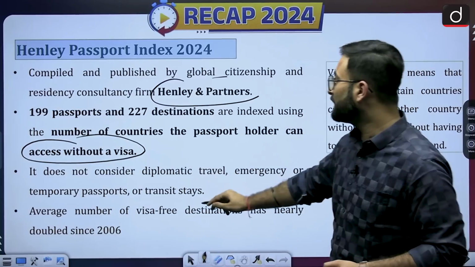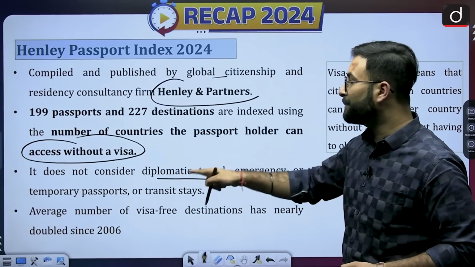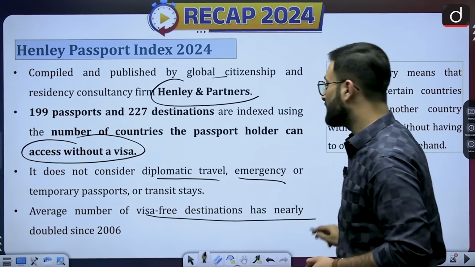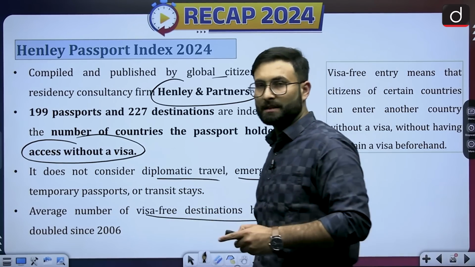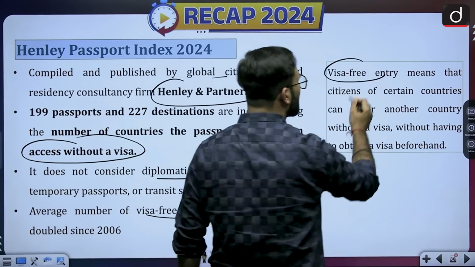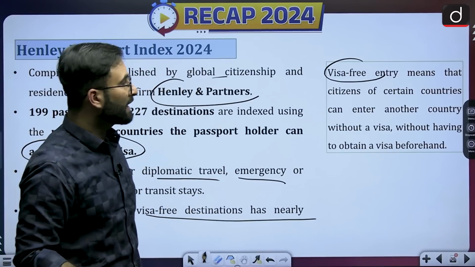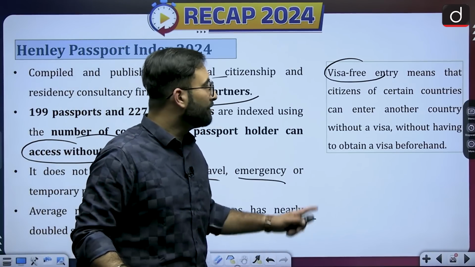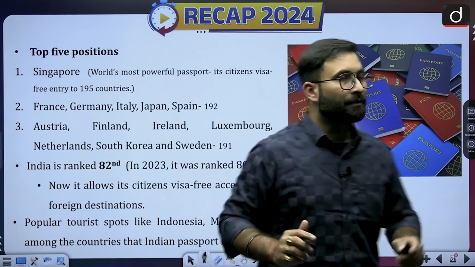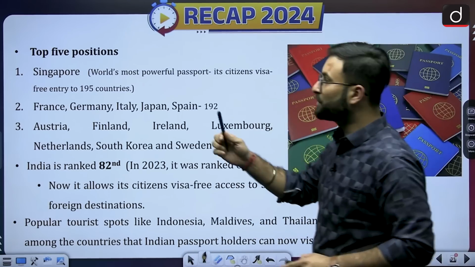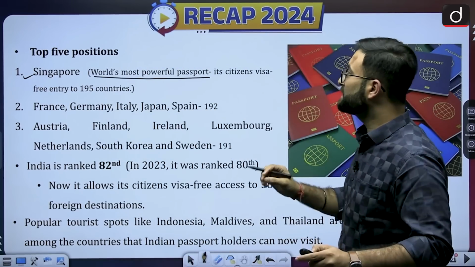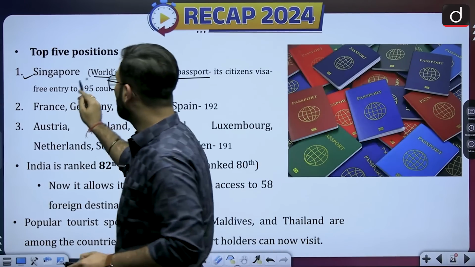It does not consider diplomatic travel, emergency or temporary passports, and transit systems. Then, the average number of visa-free destinations has nearly doubled since 2006. That is one fact which you can remember, or you can say there is a trend. What is visa-free entry? That means a citizen of a certain country can enter another country without having to obtain a visa beforehand. Now, if we are talking about the top 5 positions, Singapore has the world's most powerful passport, and citizens are allowed entry to 195 countries.